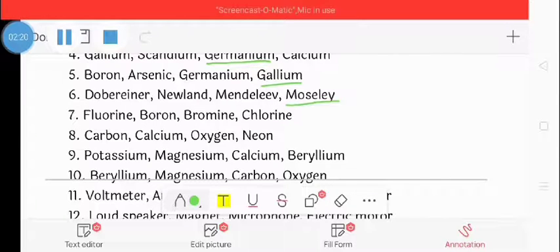Seventh question: fluorine, boron, bromine, chlorine. The odd one is boron because boron is placed in group 13 while the others are placed in group 17 of the modern periodic table. Next, eighth question: carbon, calcium, oxygen, neon. The odd one is calcium because calcium is an s-block element while the others are p-block elements.